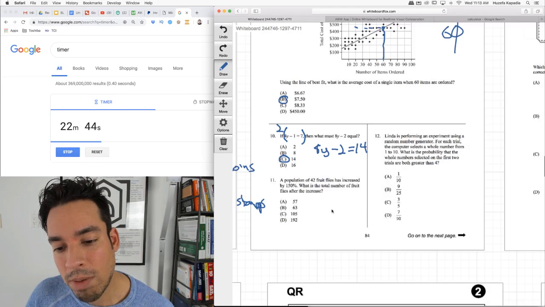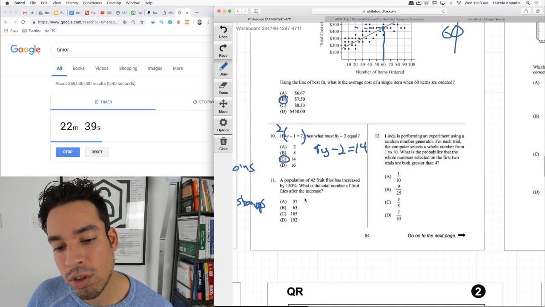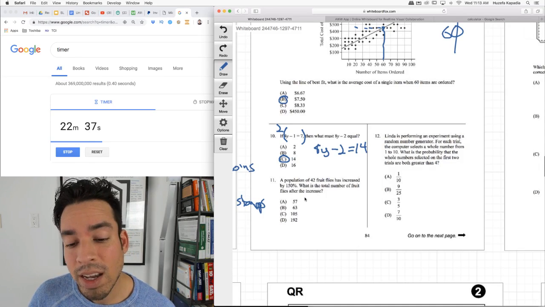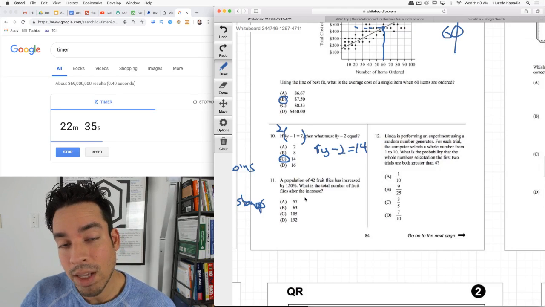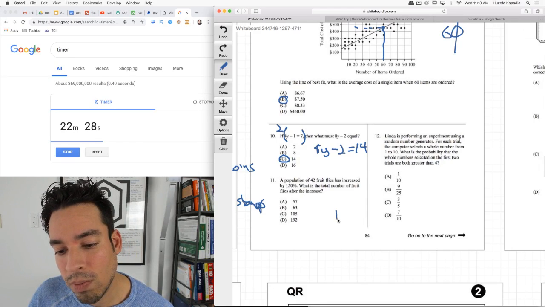A population of 42 fruit flies is increased by 150%. What is the total number of fruit flies after? Very important: increased by. So first, if that said 50%, I'd have to take 50% of 42 and then add that on to 42 to get the total. So in this case, I have to do not 50%, but 150%, which is multiplied by 1.5, okay?